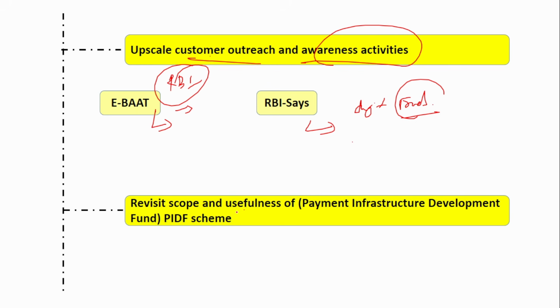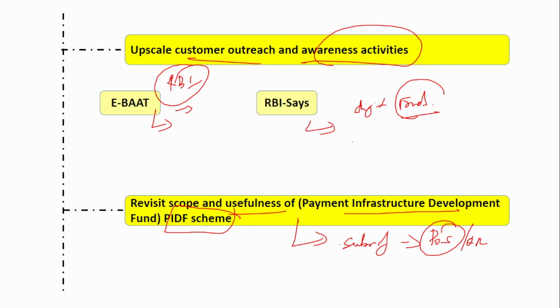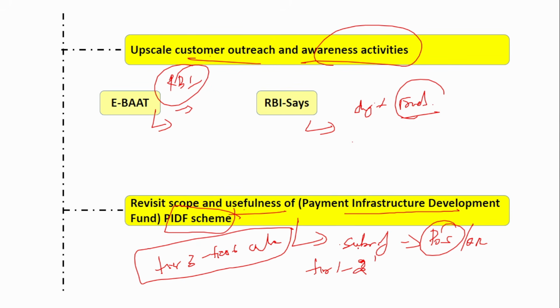Next is revisit scope and usefulness of Payment Infrastructure Development Fund, the PIDF scheme. Okay, PIDF is Payment Infrastructure Development Fund. What this scheme does is it provides subsidy to the merchants who deploy payment infrastructure, that is POS or QR code, the digital payment infrastructure. Whichever merchants deploy them, that subsidy is provided to those merchants. Okay, that is the purpose of this PIDF scheme. It is especially concentrated on tier 3 to tier 6 centers, but a few beneficiaries from tier 1 to tier 2 are also covered.